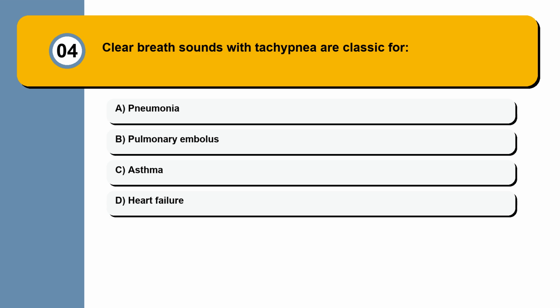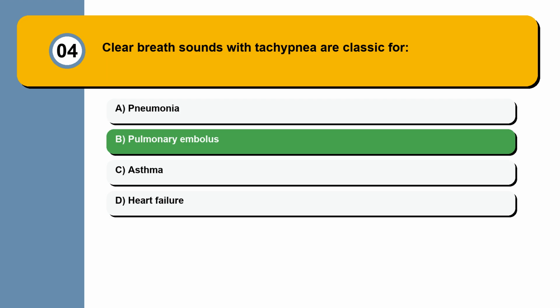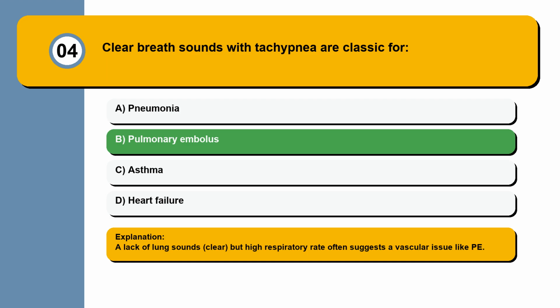Question 4. Clear breath sounds with tachypnea are classic for: pneumonia, pulmonary embolus, asthma, or heart failure? Clear lung sounds but a high respiratory rate often suggests a vascular issue like PE.